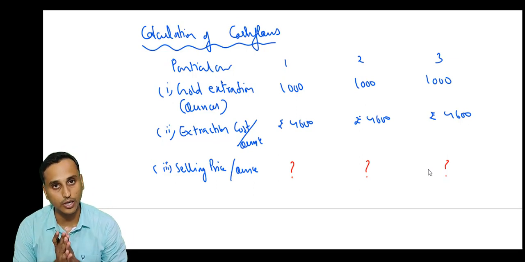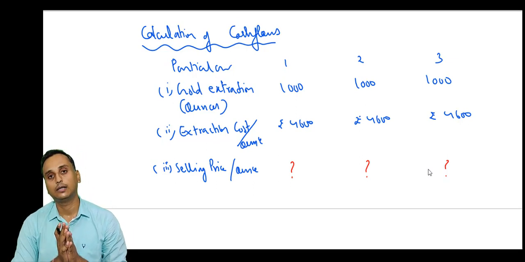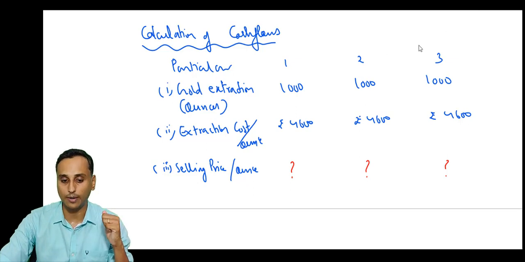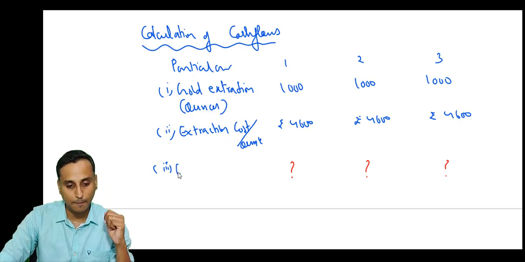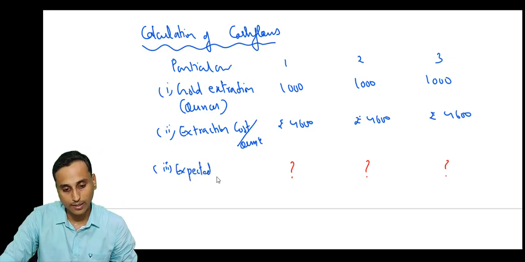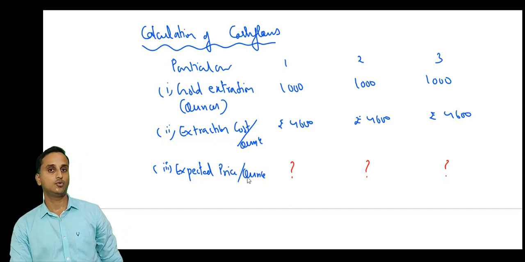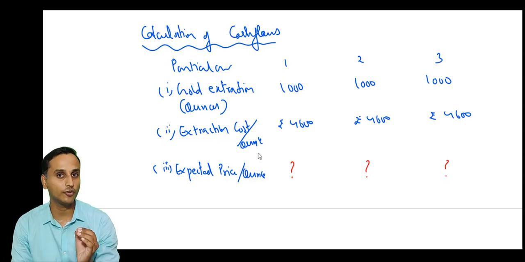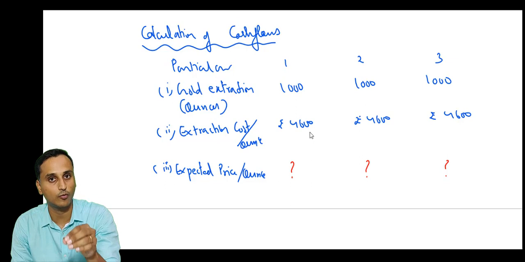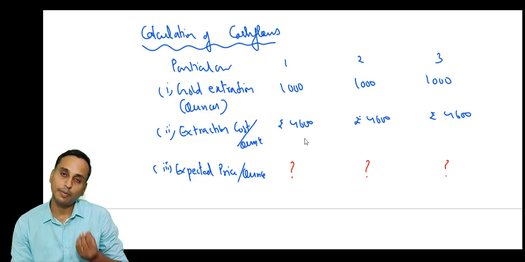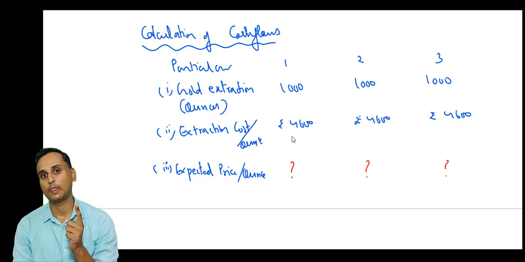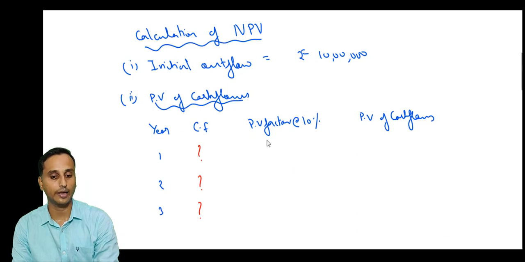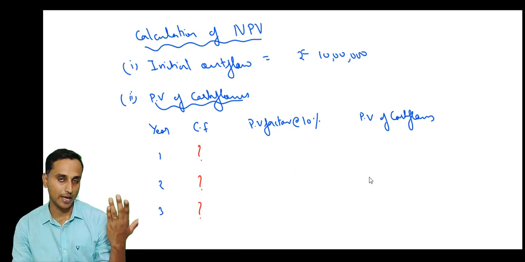So in order to calculate the cash flows, we first will have to calculate something called expected price. We have to calculate expected price per ounce of gold. Once we calculate the expected price, we'll know the price of the gold, and the extraction cost we know, 4,600. So we can calculate the profit per ounce. Once we have profit per ounce, we can calculate total profit for 1000 ounces, and that will be our cash flow. And once we have a cash flow, we can go to the present value table and calculate the present value of cash flows, and we can calculate the NPV, as simple as that.